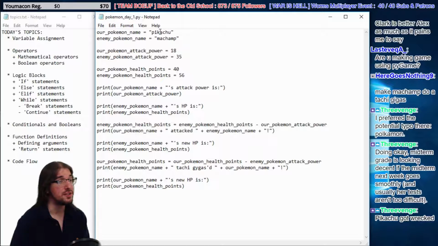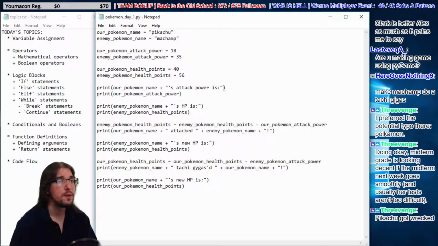We can change the words here. We're also printing off some integers, right? We're printing off just a raw integer here, our Pokemon's attack power. So you can print strings, or you can print integers, or you can print all kinds of cool data as well. But you have to make sure that if you're printing things that are added together, they have to be the same type. So we can add strings to strings, like right here, but we cannot add an integer to a string. I'll demonstrate that.